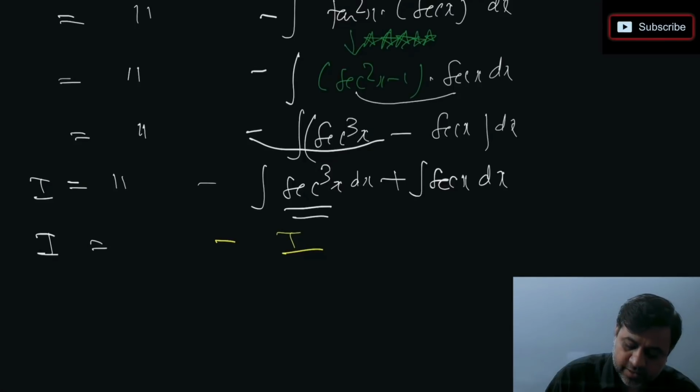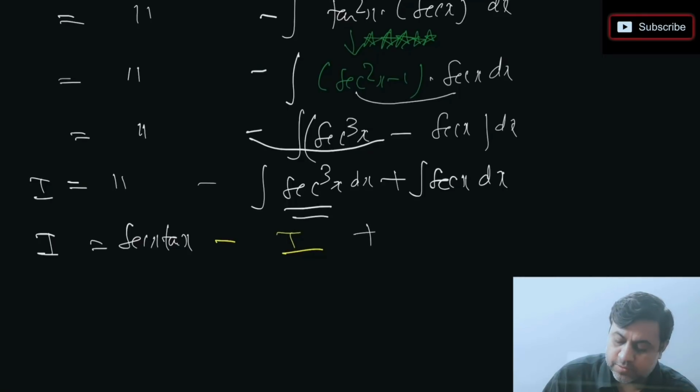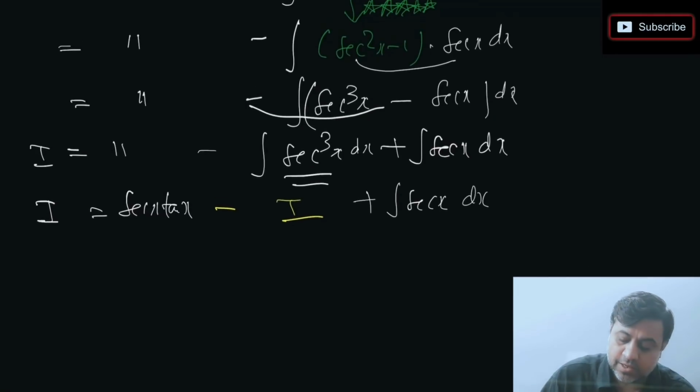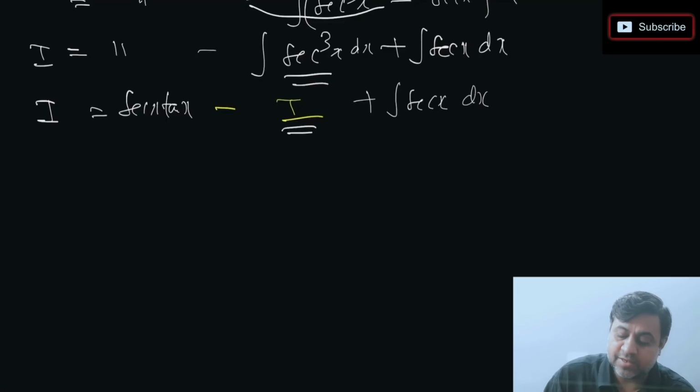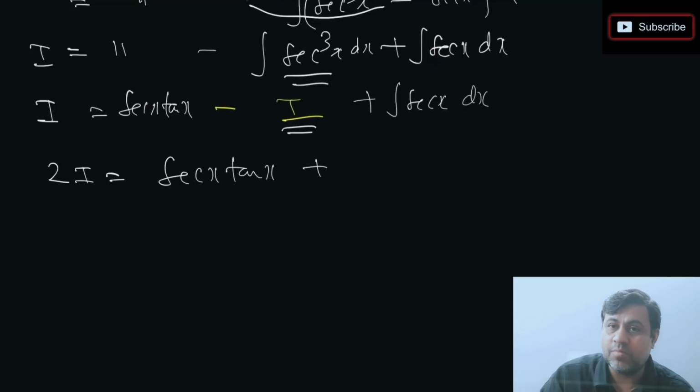So what we get here is this part sec x tan x as it is plus integration of sec x. What is integration of sec x? Let me write it in one step like this, and in the next step we'll write the formula. Now I'm going to take minus I to the other side, so it becomes plus I. So I plus I, left hand side, I'm going to write as 2I. So this is sec x tan x, and now I'm going to apply the formula for integration of sec x.